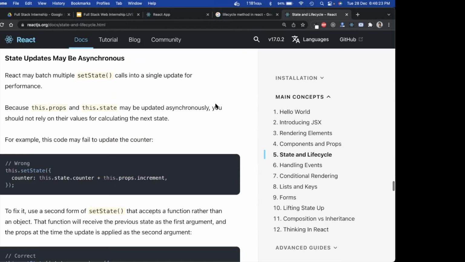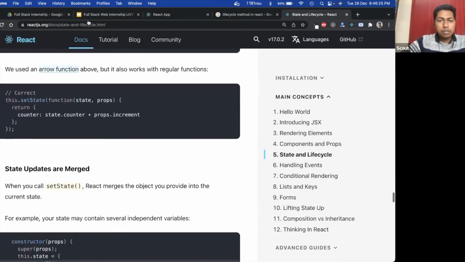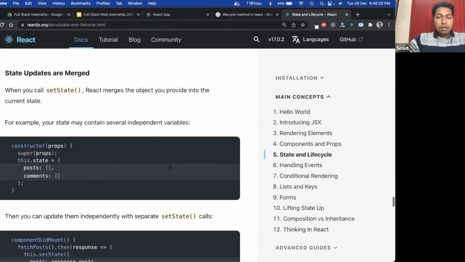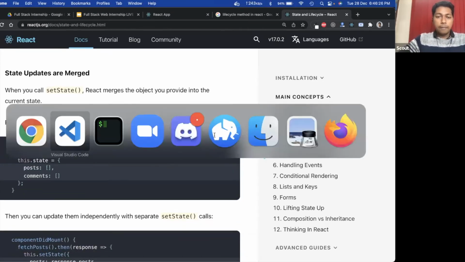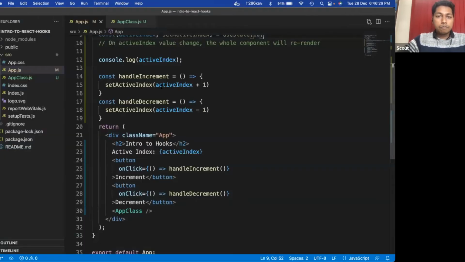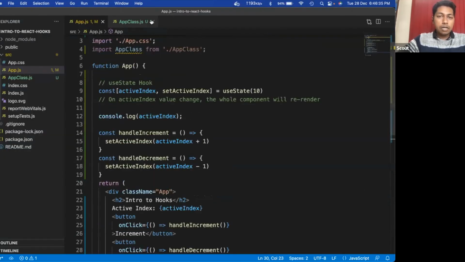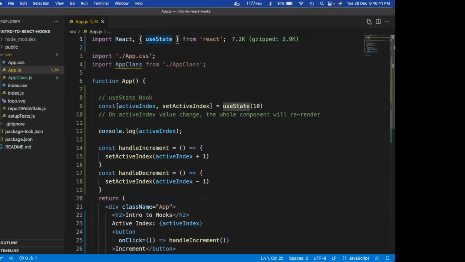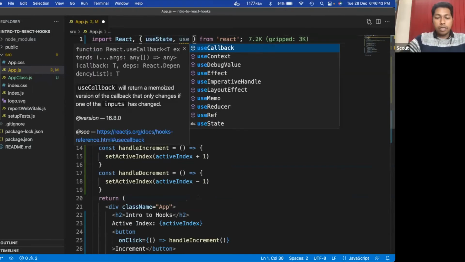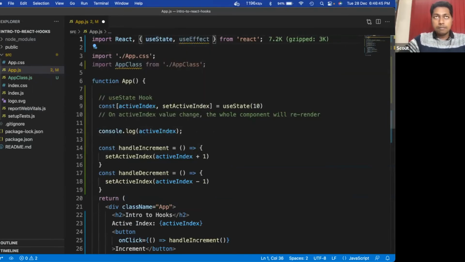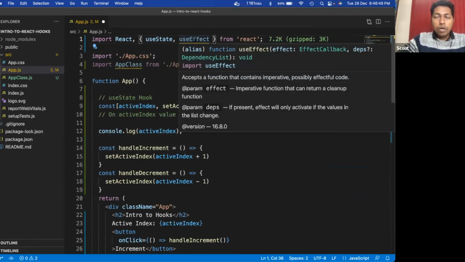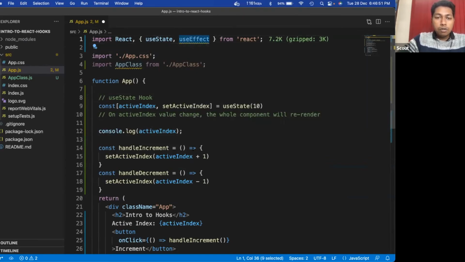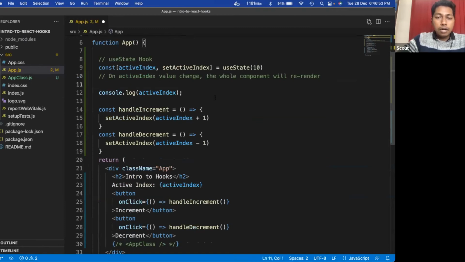I guess I should go back to my primary implementation. Okay, great. Let's close this thing. Now let's use the useEffect hook. Okay, so we have imported this useEffect hook. Now let's define our useEffect hook.